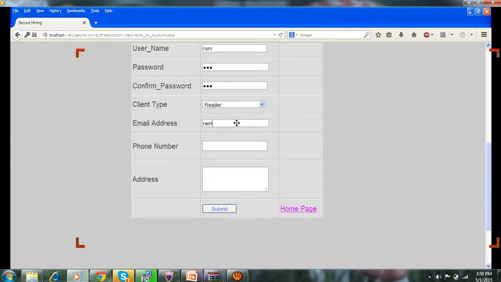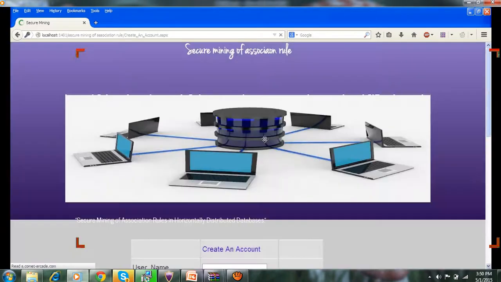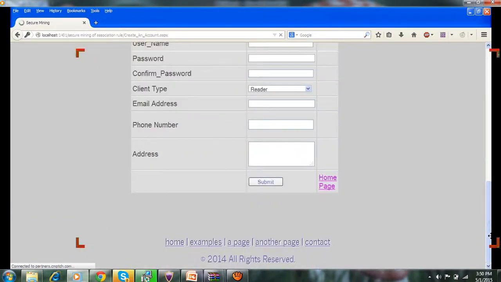Then email, Orkut, Gmail, Hotmail, anyone, and phone number and address. Next, address 45 KK Nagar, anything, and submit successfully.